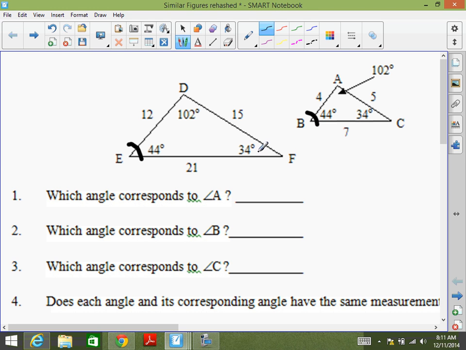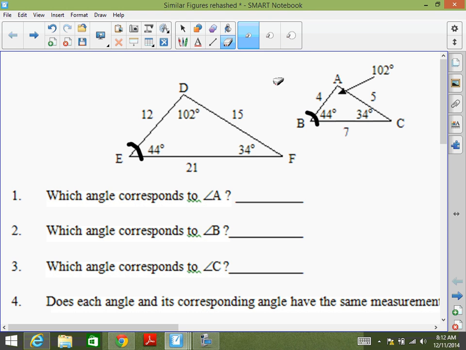Does that make sense to you? So similar figures, you don't have to worry about solving or doing anything special for the angles, because if you know the angle of one, you know the angle of the other one. They're going to be exactly the same angle measures.